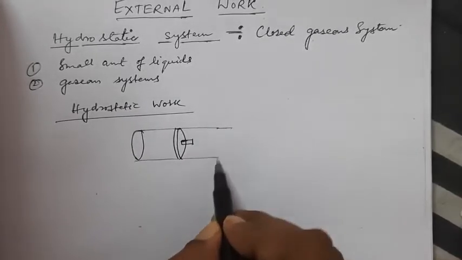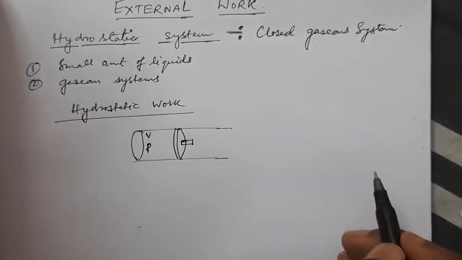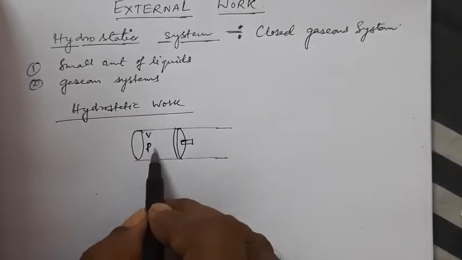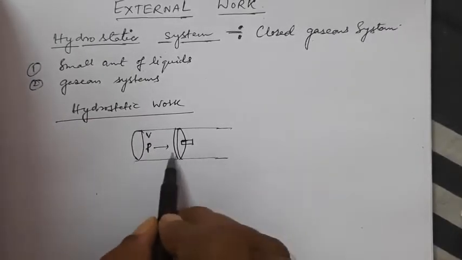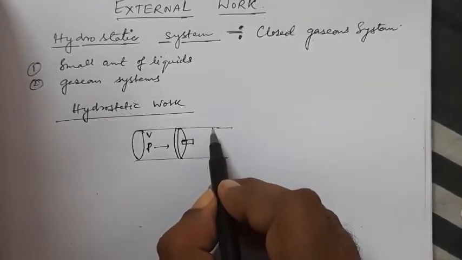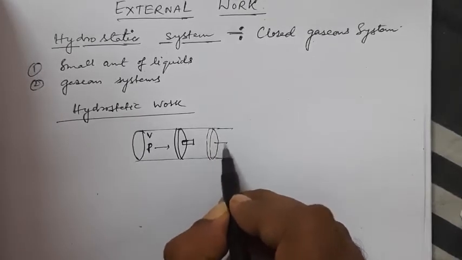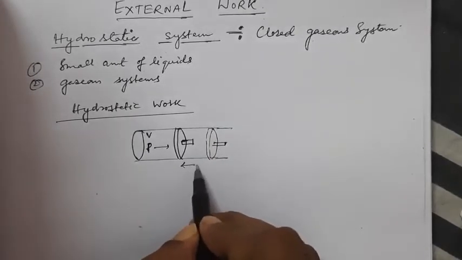The pressure within the gas is P and the volume is V. This pressure will force the piston to move outwards. Suppose the piston after some time reaches this position, a displacement of dx.